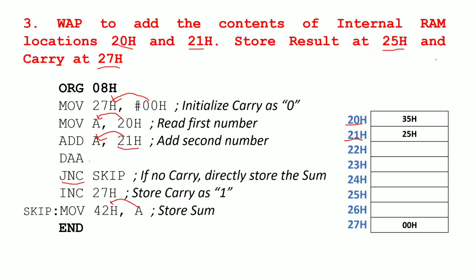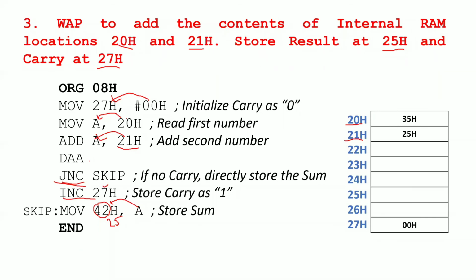They asked you to store the result at memory location 25. Actually there should be the value 25 here, not 42. In this memory location, store the result from your A register. But if the carry is generated, it won't execute this instruction; it will execute the next instruction, increment 27H. Earlier I have loaded 00 at 27H. If the carry is generated, then increment this memory location's value.